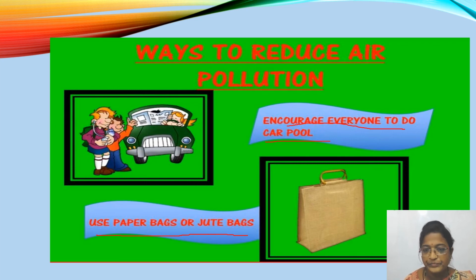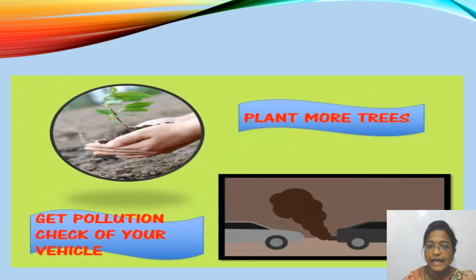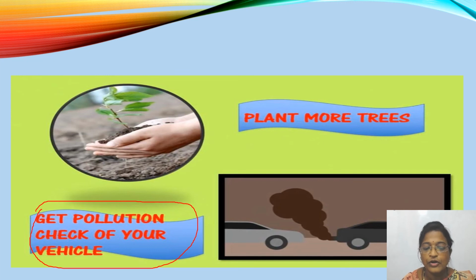And by planting more trees, we can reduce air pollution, isn't it? As much as possible, we should plant more trees. And we should always get the pollution check of our vehicle. By doing this, we can reduce air pollution.